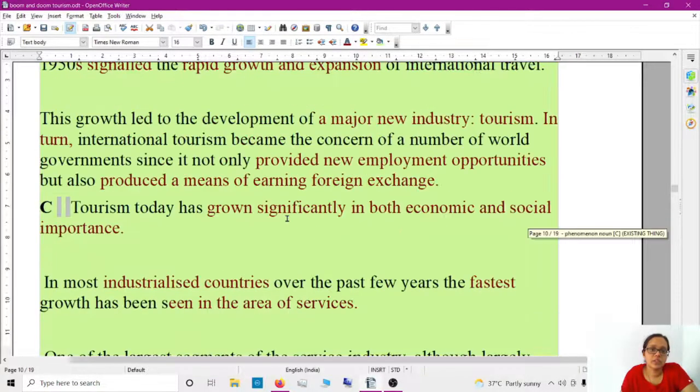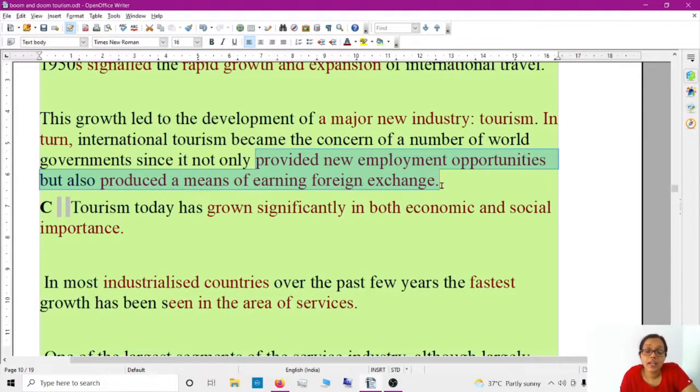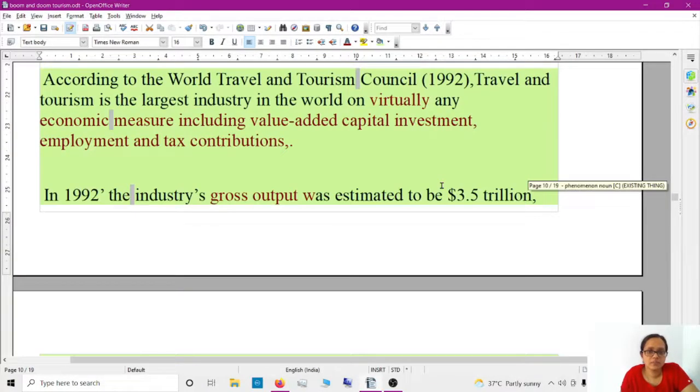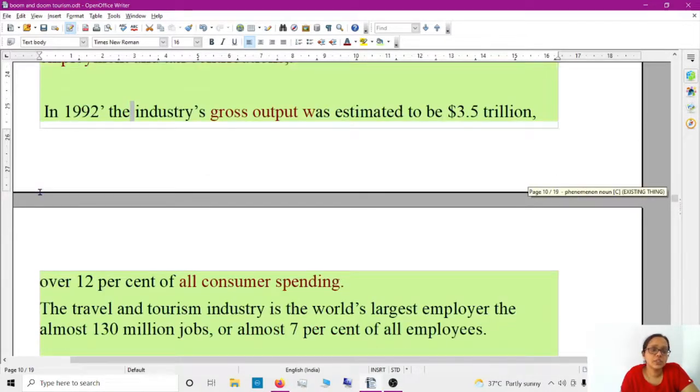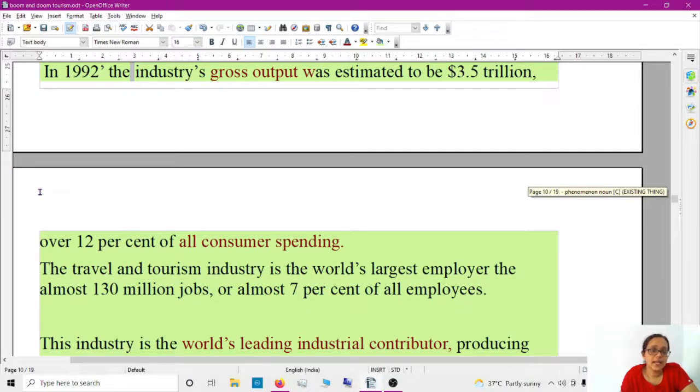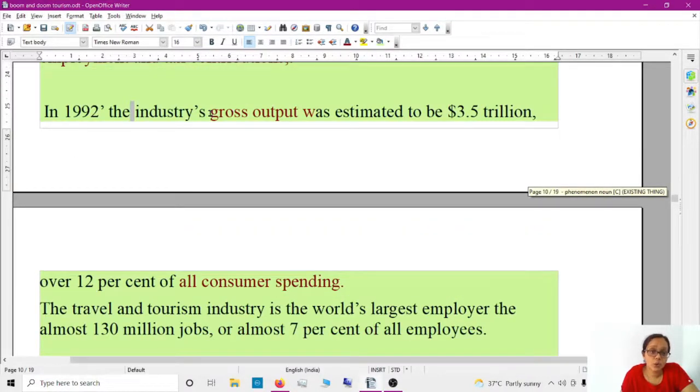So previously they were talking about providing new employment opportunity, means of earning foreign exchange. Same idea, right? Along with that, you can say tax contributions. In 1992, the industry's gross output, income, okay. So industries, the spelling is not INDUS, it is INDUSTRIES. The spelling is like this, okay.